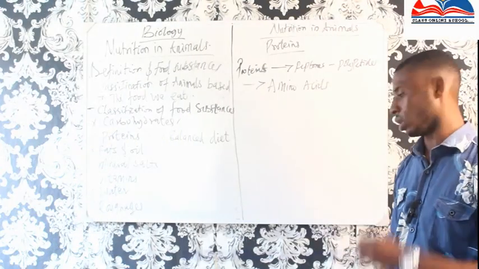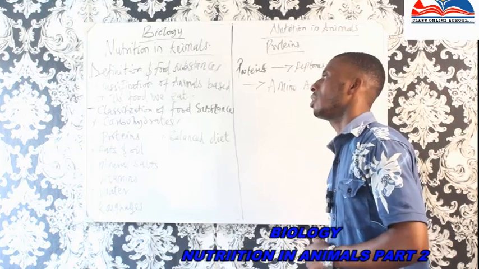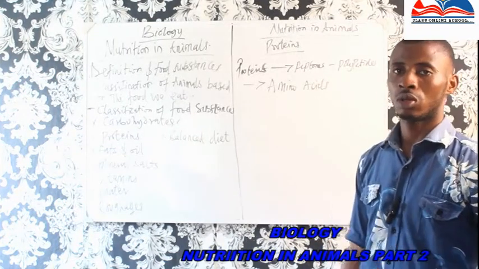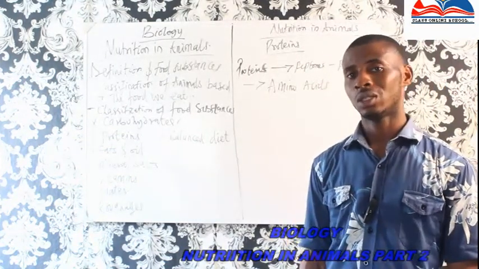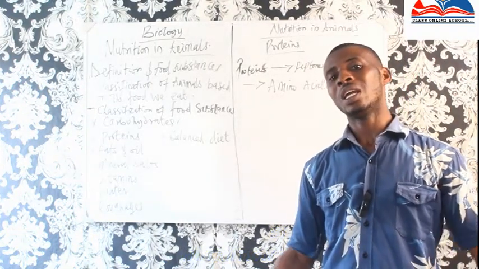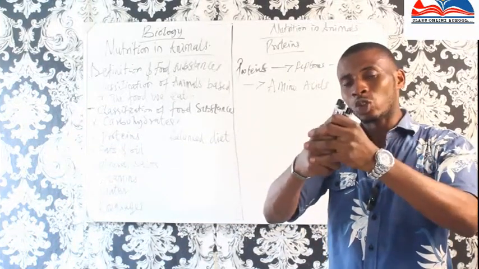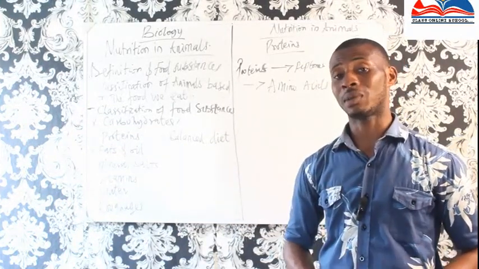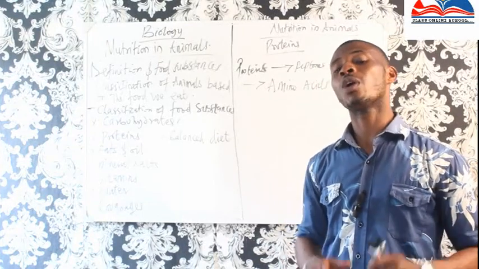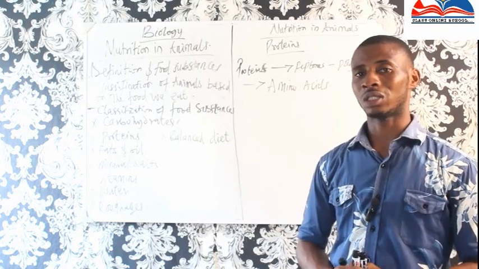I want to talk about proteins. Proteins are complex molecules of amino acids. What I mean by complex molecule is that protein is, let me say, an aggregate of amino acids. A complex of amino acids is called protein. So before protein is used in the body, it needs to be turned into amino acids.